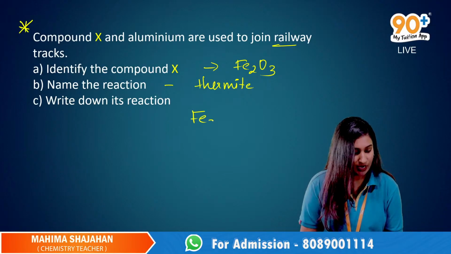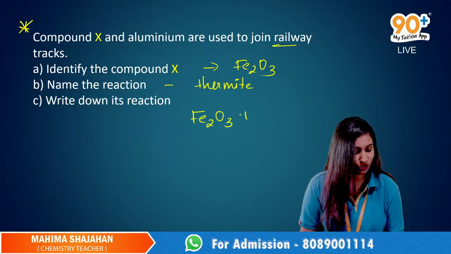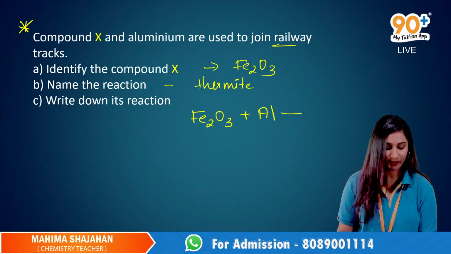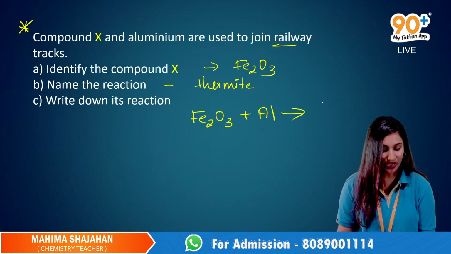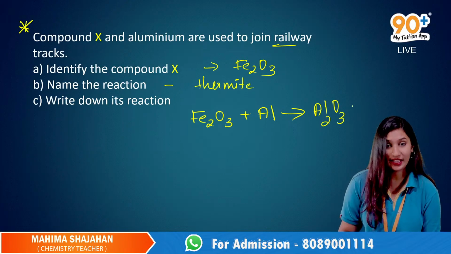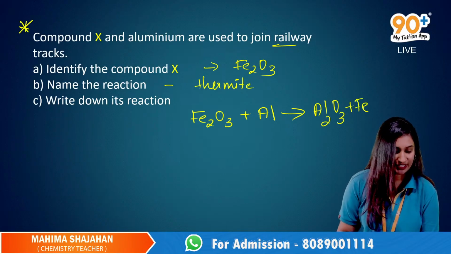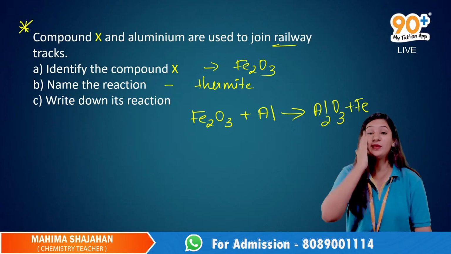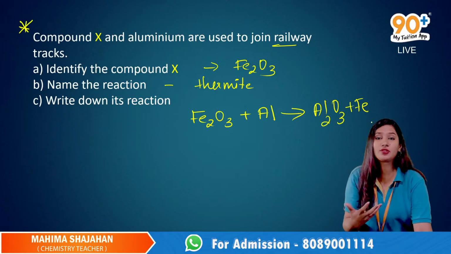So iron oxide reacts with aluminium, and we will get Al2O3 and iron. It is a very much exothermic reaction, right?